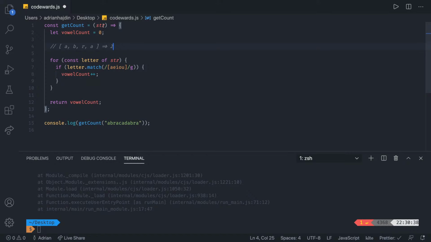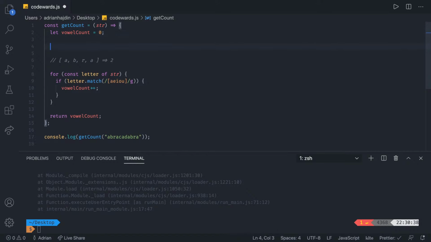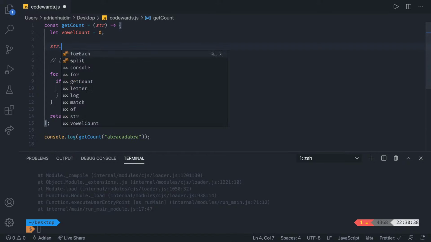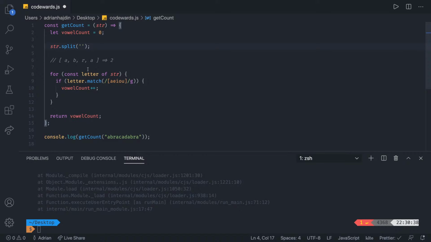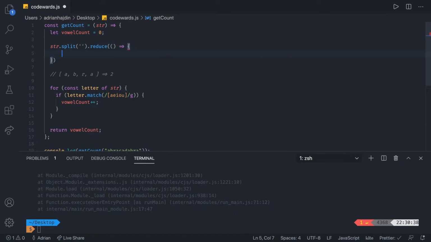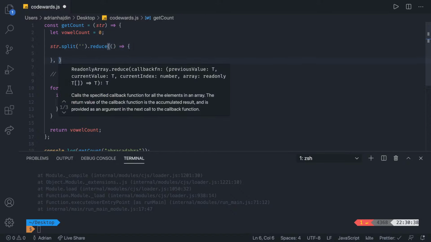To do that, we would first have to transform our string into an array. So let's do that right now. String, and we already learned how to do that, right? String dot, and then we simply have to split it into specific characters. Now that we have that, we can use the reduce method. Reduce takes in 2 things, and it also takes in the initial value.